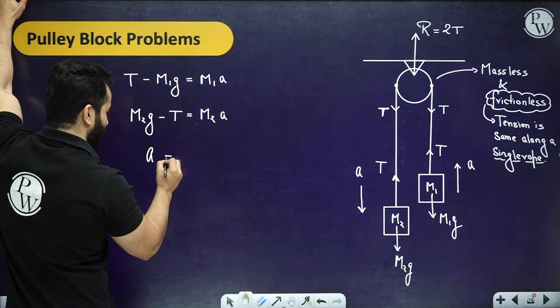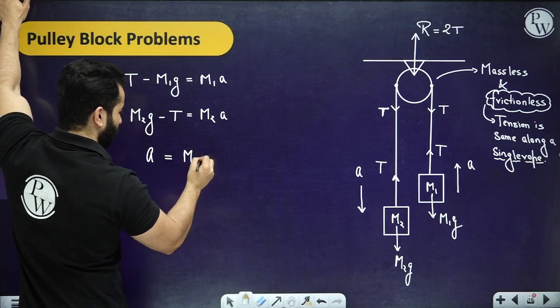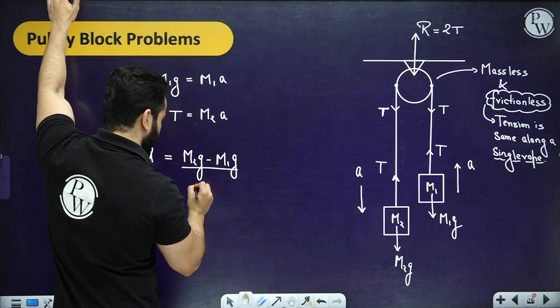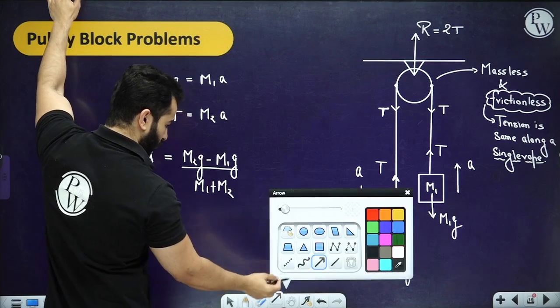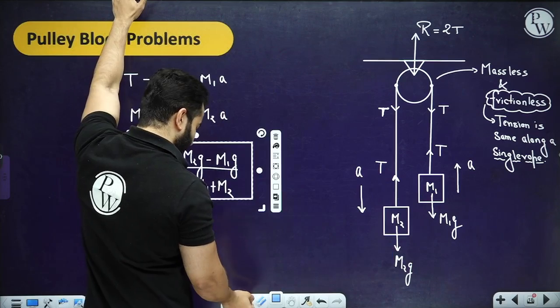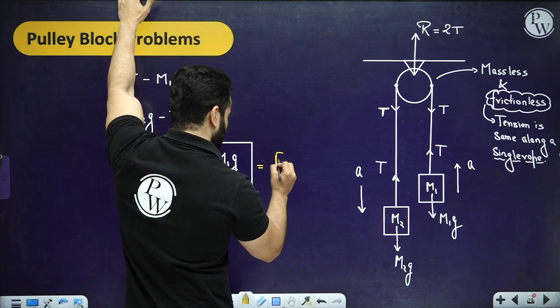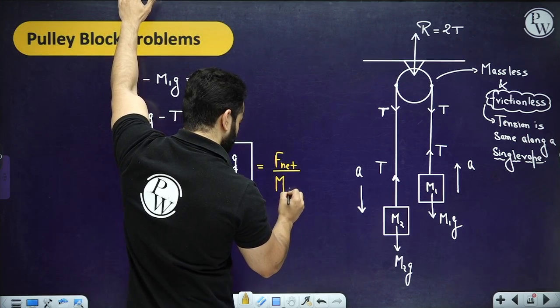Adding them will give M2G minus M1G divided by M1 plus M2. And from now on, you can quickly rewrite this as net force divided by the total mass.